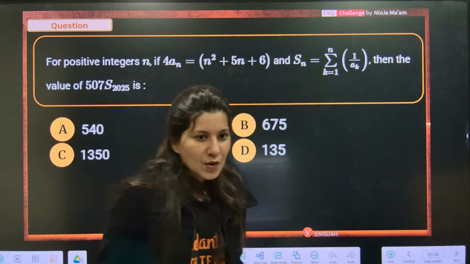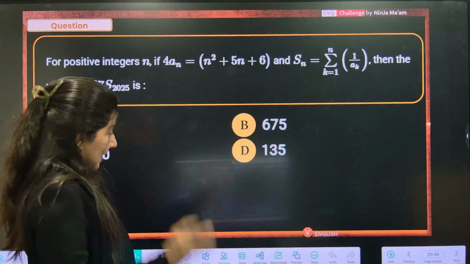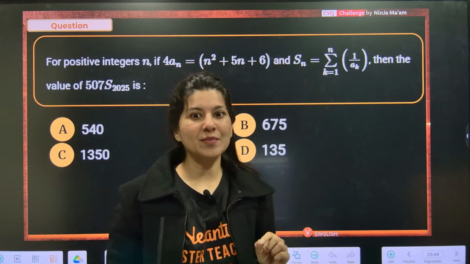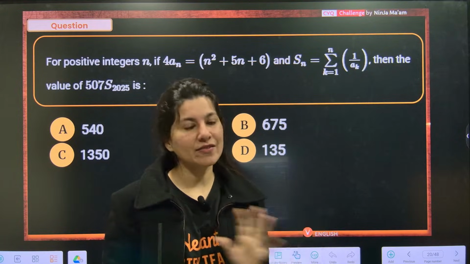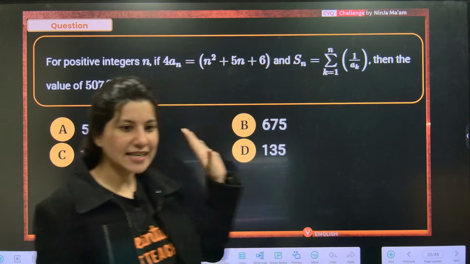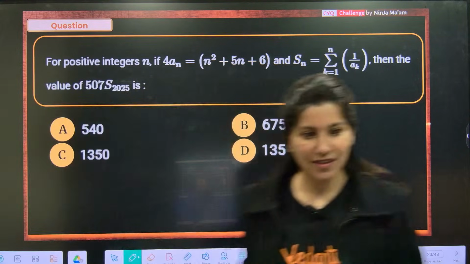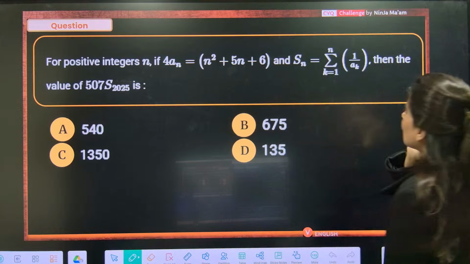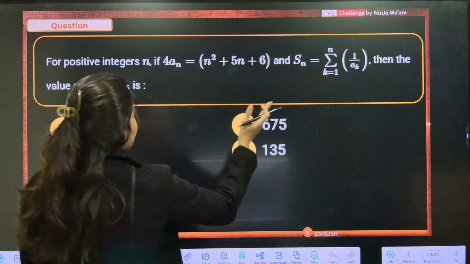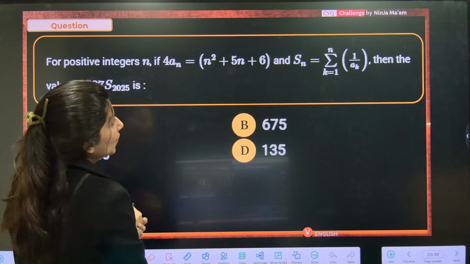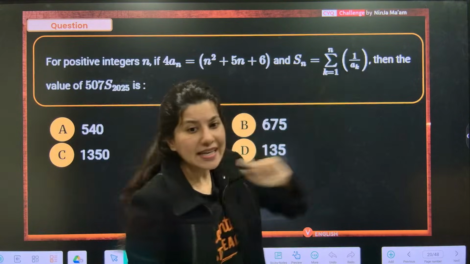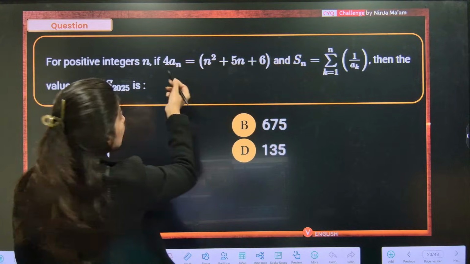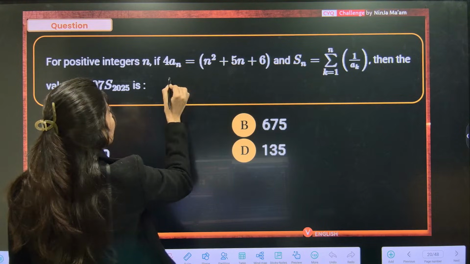Now this is something NTA's favorite. Again, a series based question. I told you in the beginning, no? Telescopic series is something which is going to be there in JEE Main 2026, and here I am with a telescopic series. For the positive integers n, if 4an is this, and this is what we have to see, Sn. So you understand one thing: 1 upon AK is what I am looking for. 1 upon AK. So see, this is what? AN. So let me do one thing now.